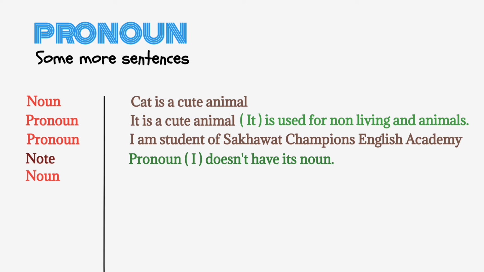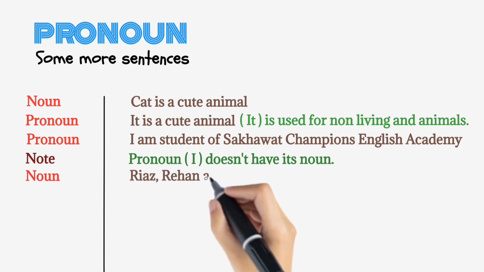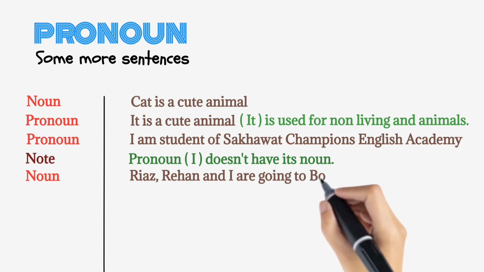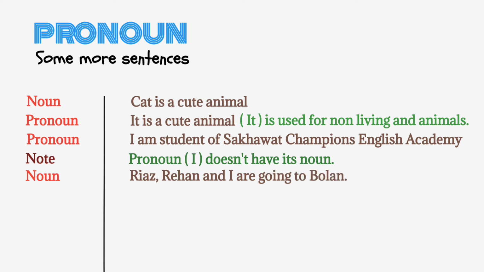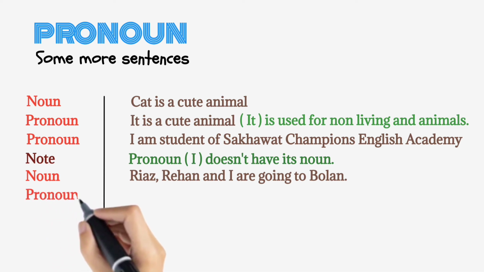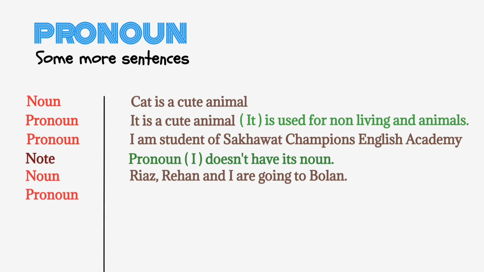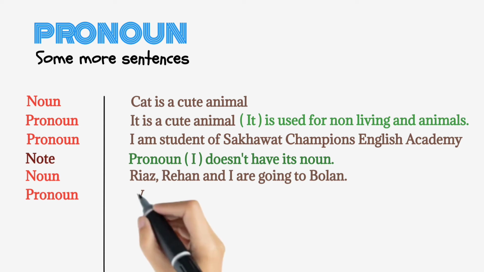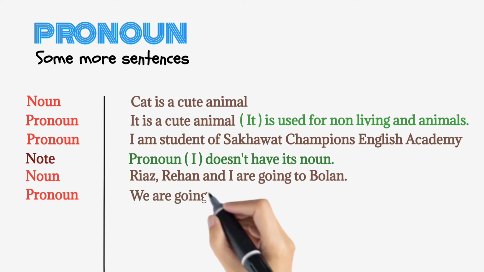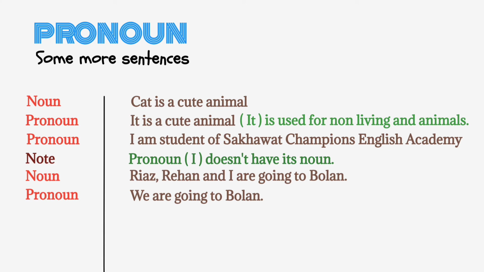So let me make another sentence. Riaz, Rihan and I are going to Bhulan. Who are going? Yes, when I don't want to take the names, simply it is very sure that I say we are going to Bhulan because I myself is involved. I myself is included. When a speaker includes himself, so pronoun will be we.